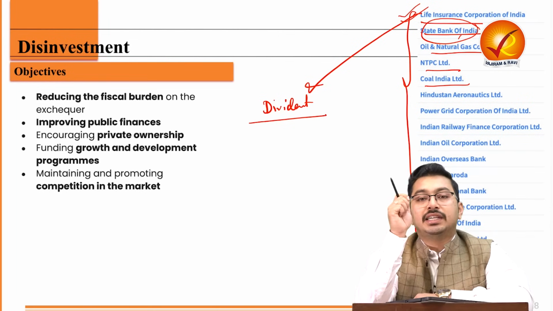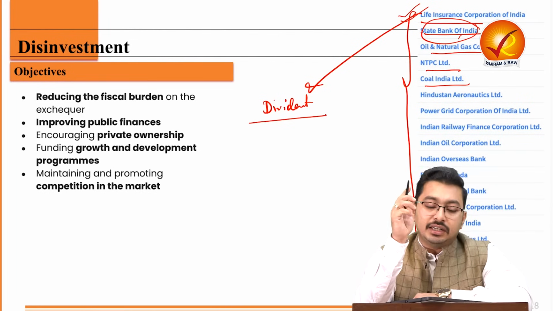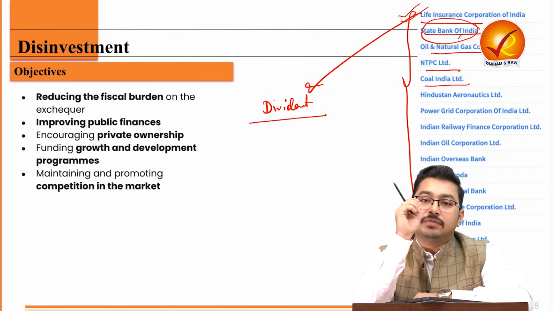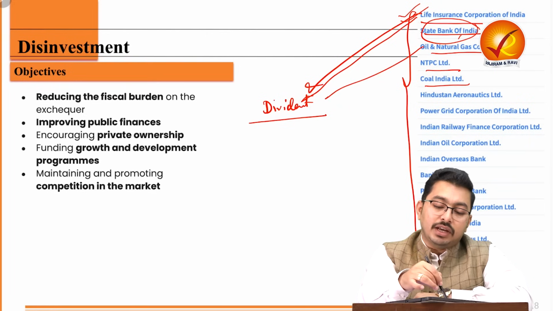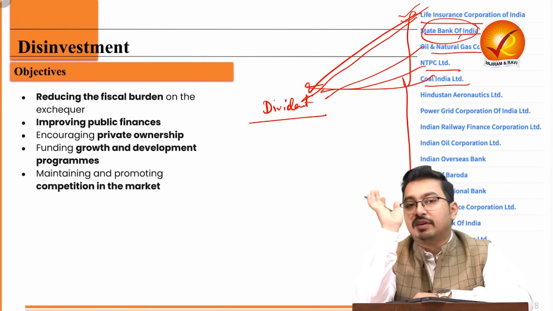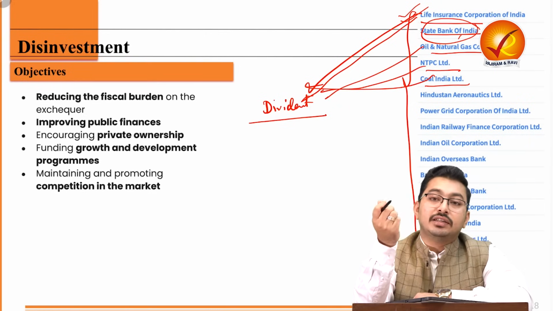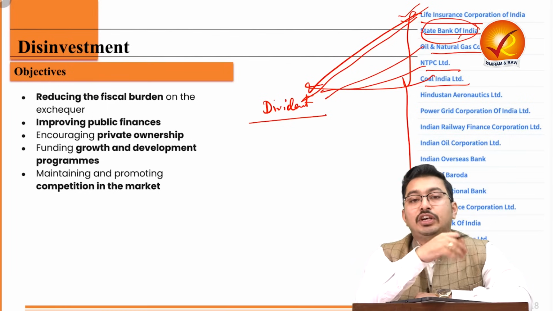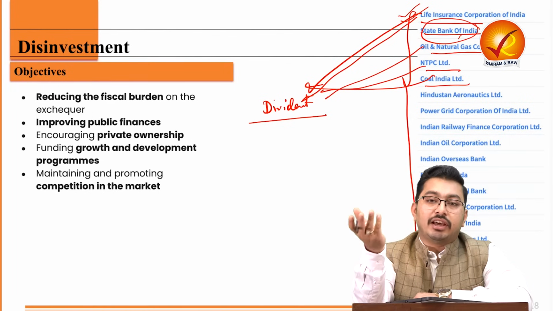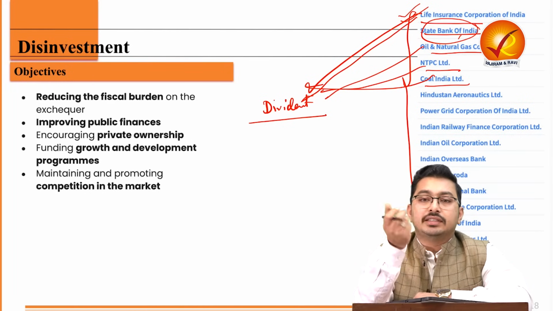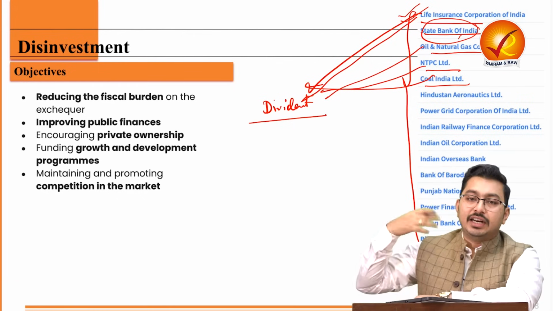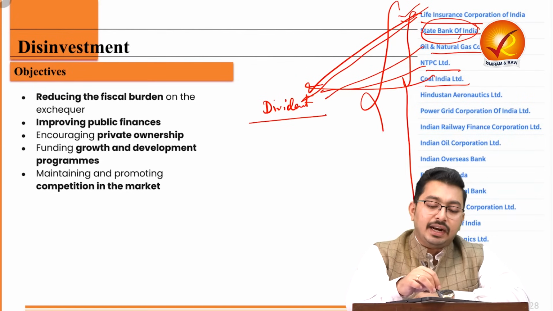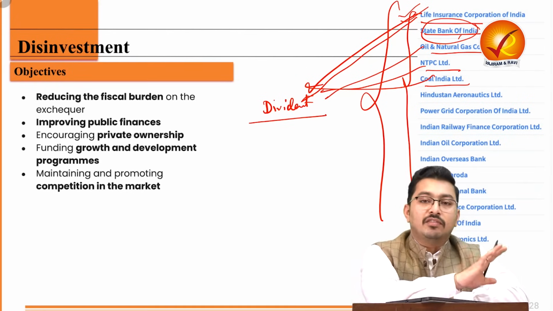So if SBI does well, if it is distributing dividend, the Government of India will get some dividend out of it. Similarly, LIC, ONGC, NTPC, Coal India, all of them will give some amount of sharing of profit to its shareholders. And who is the majority shareholder? It is the Government of India. So over the period of time, through dividend transfers, these companies are already giving money to the government.